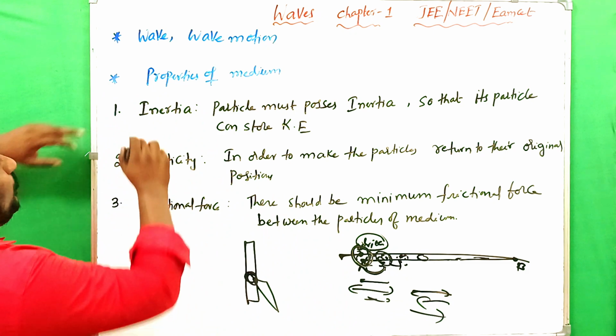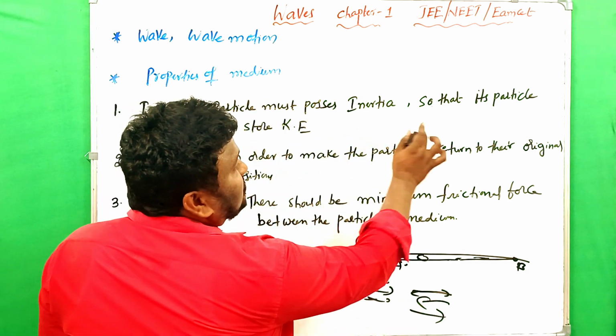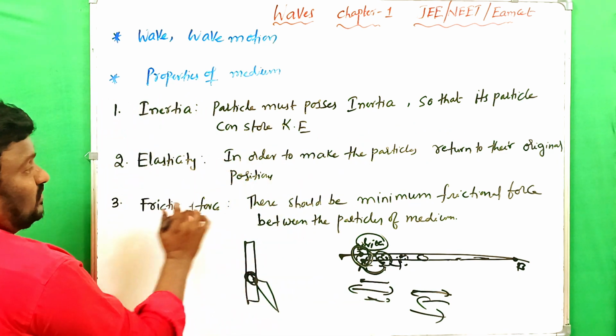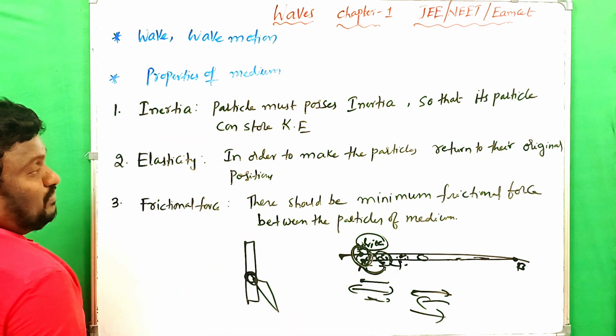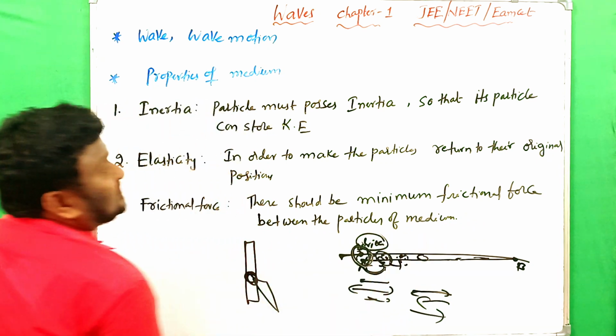Look here once, the properties of a medium. Inertia: particles must possess inertia so that they can store kinetic energy. Second, in order to make the particles return to their original position, elasticity is compulsory. And there should be minimum frictional force between the particles of the medium.